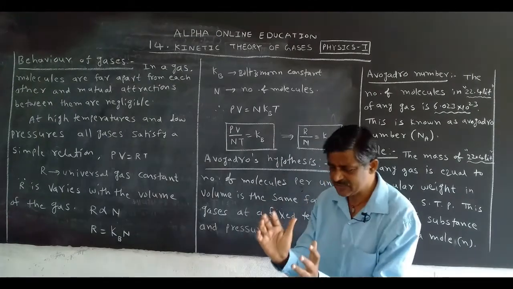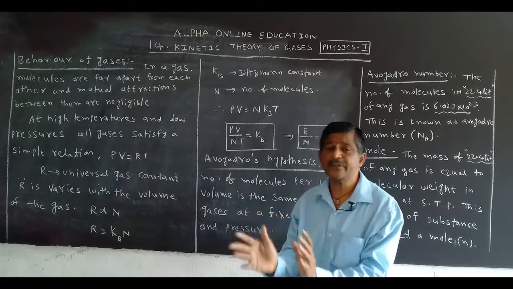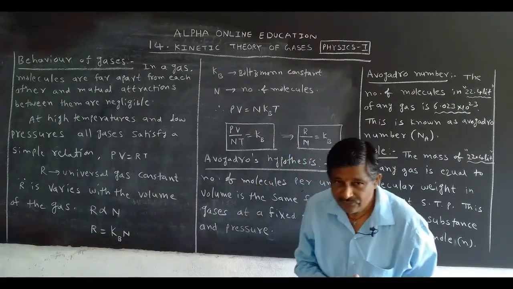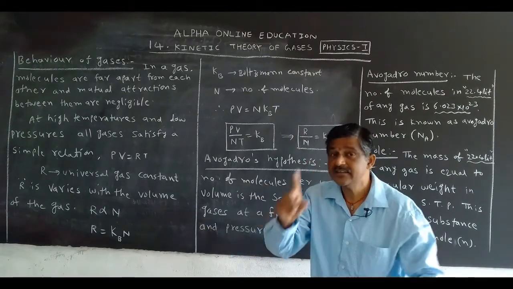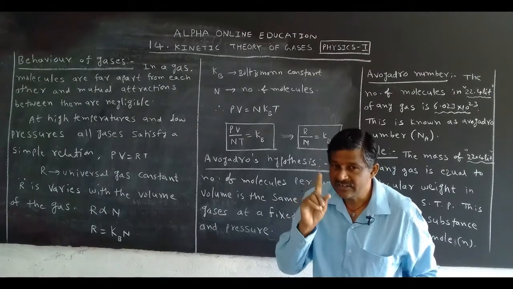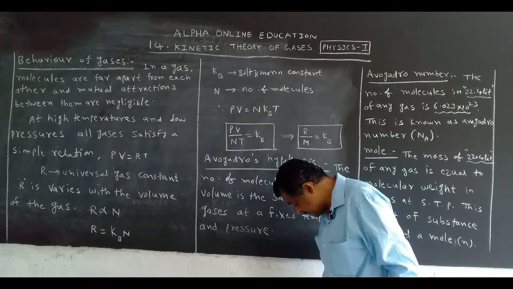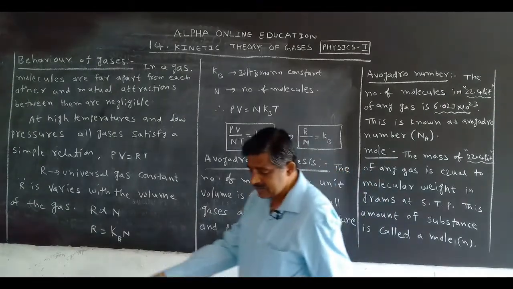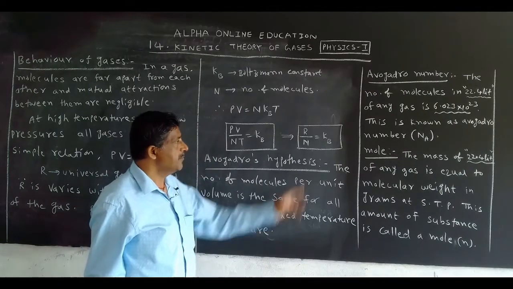You take any gas, the number of molecules per unit volume is the same for all gases at a constant temperature and pressure. This is Avogadro's hypothesis. Then after, he calculated that value, which is called the Avogadro number.